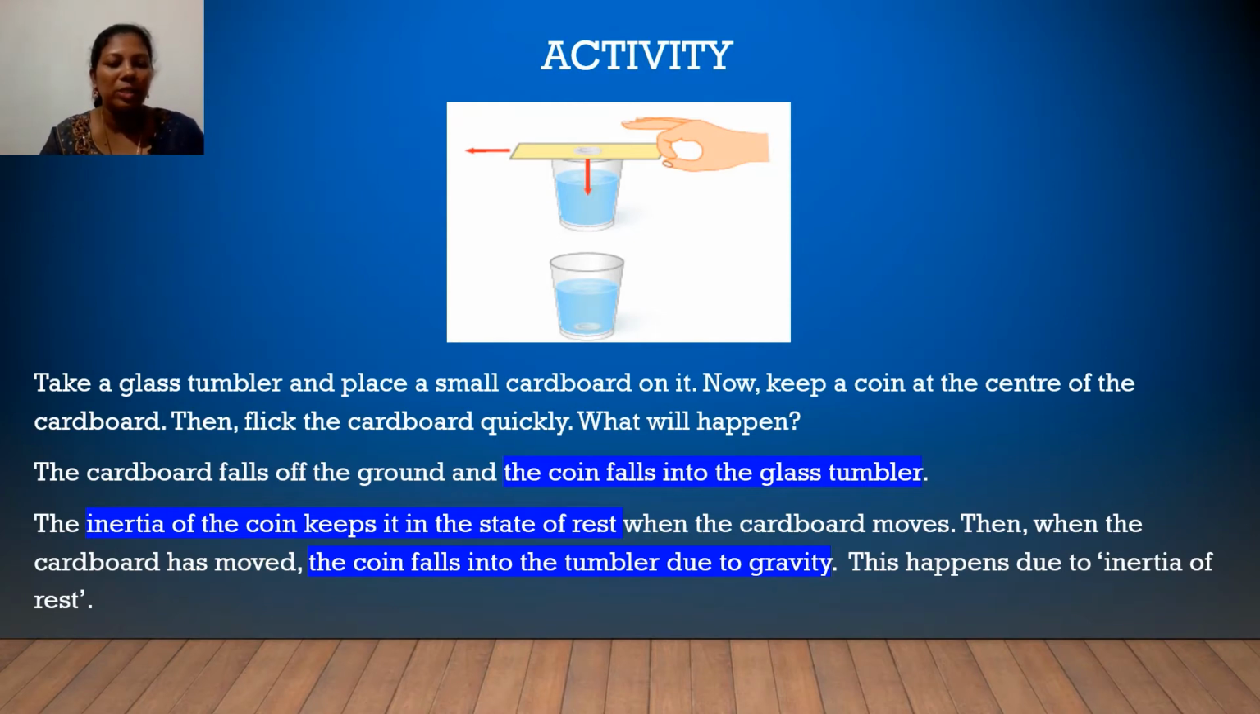Actually, it is the inertia of rest of the coin. The inertia of the coin keeps the coin in its state of rest when the cardboard moves. When the cardboard is moved, the coin falls into the tumbler because of gravity. So, as a whole, we can say this activity happens due to inertia of rest. This is because the coin is at rest, and the coin falls into the tumbler due to gravity.